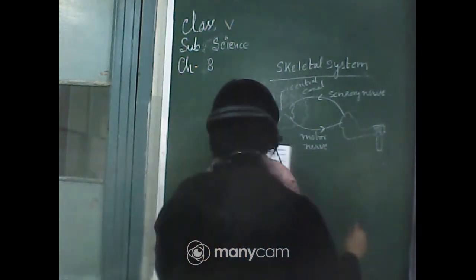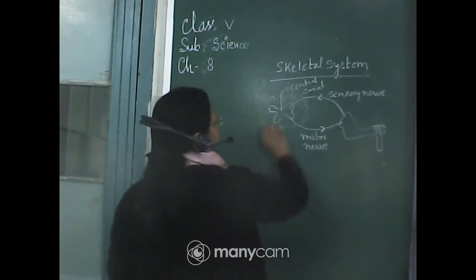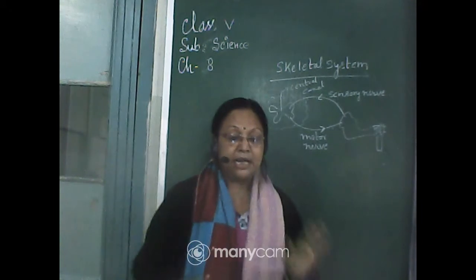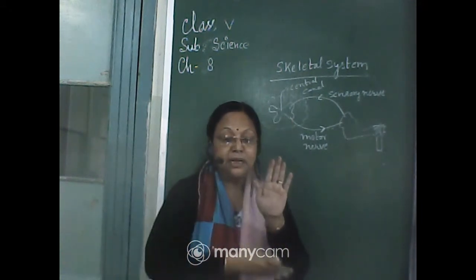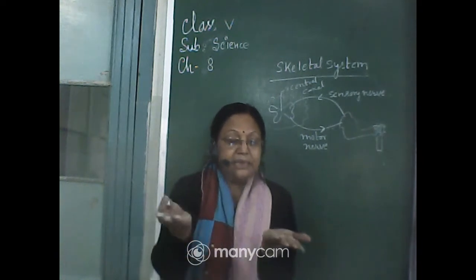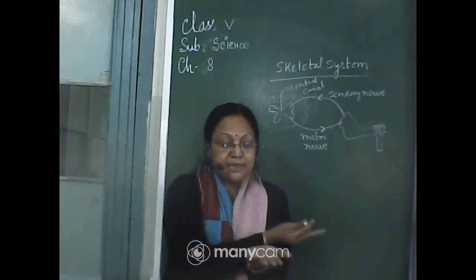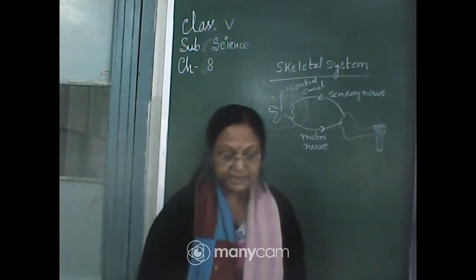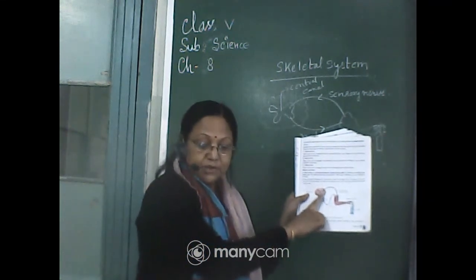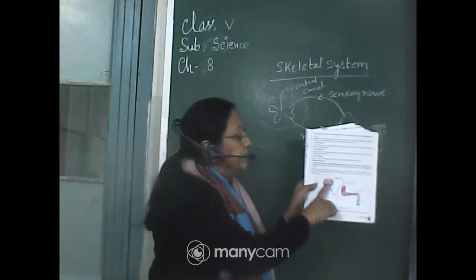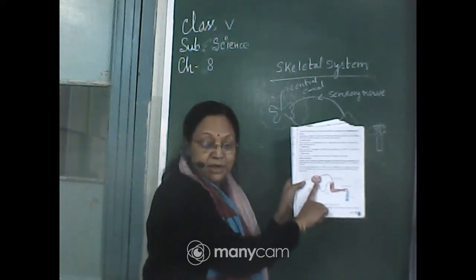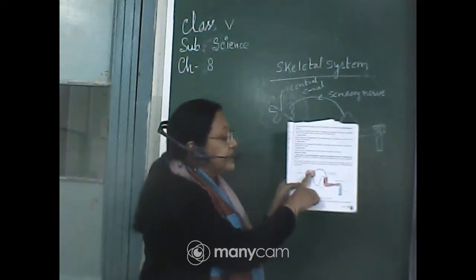Okay, now see, this is the ventral section of the spinal cord. Do you know what the lateral section is? If something is cut laterally, that is a lateral section. When something is cut along the x-axis, then it is the ventral section. So this is the ventral section. You can see the whole structure through it. This is the ring form of the vertebrae, and this is the central canal.